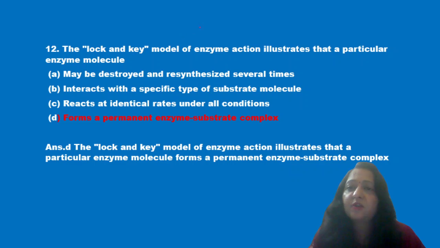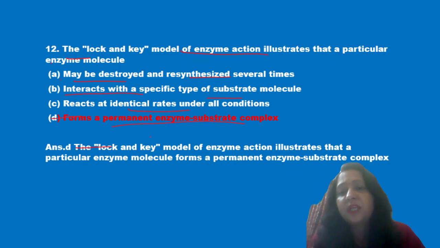Next question is: the lock and key model of enzyme action illustrates that a particular enzyme molecule. First option is may be destroyed and resynthesized several times. Second, it interacts with a specific type of substrate molecule. Third, it reacts at identical rates under all conditions. And fourth, it forms a permanent enzyme substrate complex.